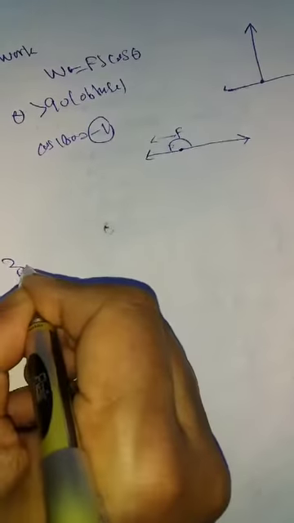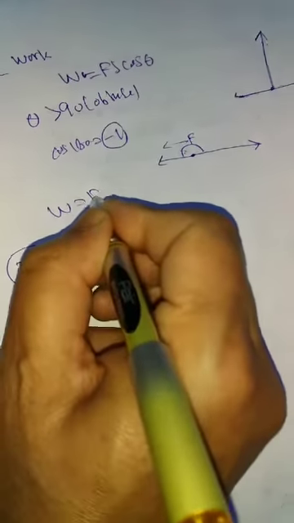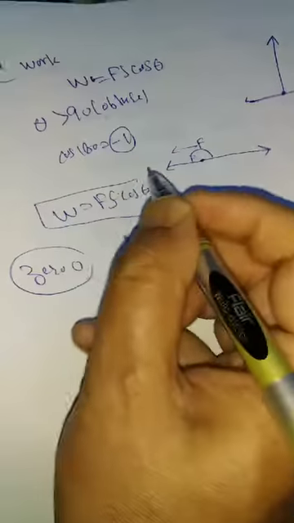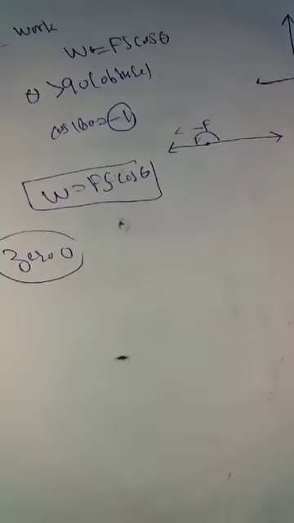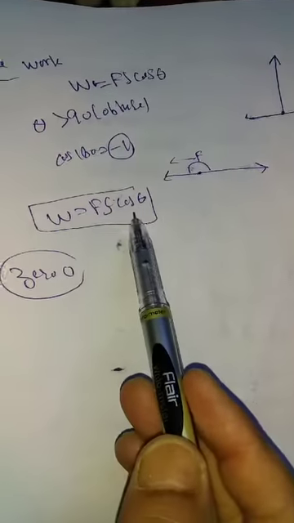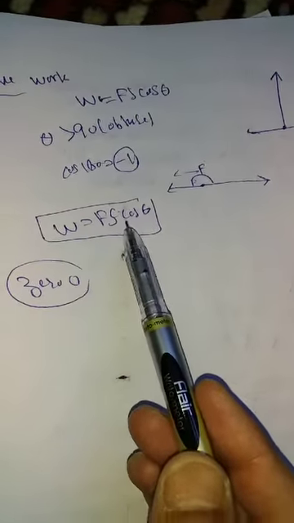Number three, that is called zero work. I already told you what work is equal to: Fs cos theta. We know that it is a scalar quantity. It has no direction, but it may be positive, negative, or zero, because cos theta is associated with it. The value of cos can be positive, negative, or zero.